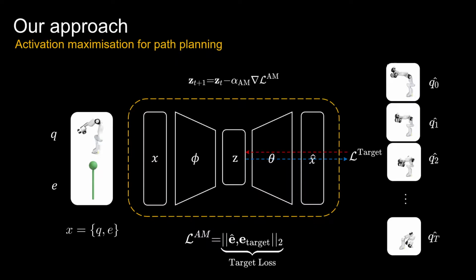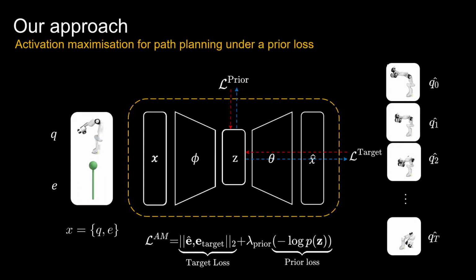A planned path is produced by decoding a sequence of latent values and taking the joint configuration of the VAE output. Note that our approach does not assume access to the forward kinematics relationship. Thus, we do not take joint configurations of the VAE output to compute the target loss.